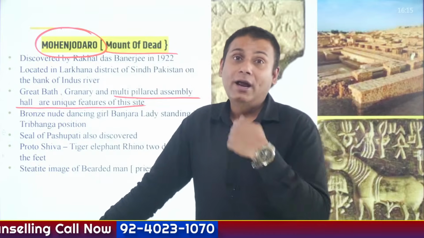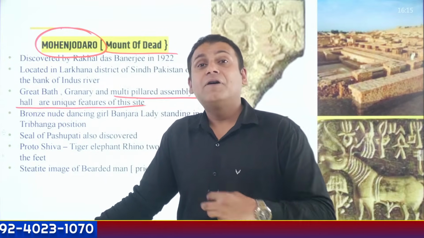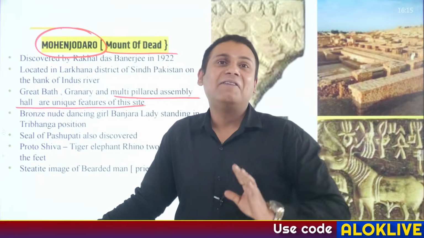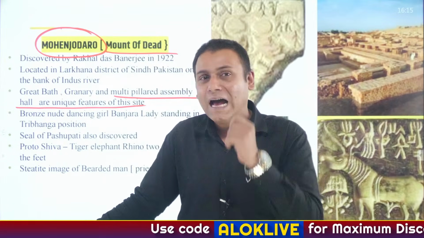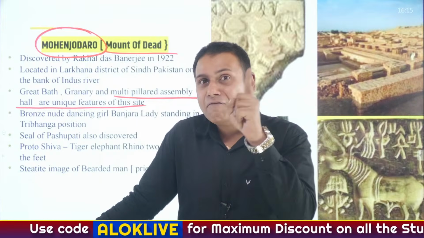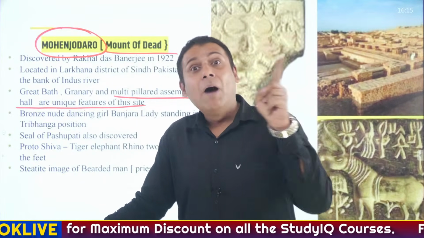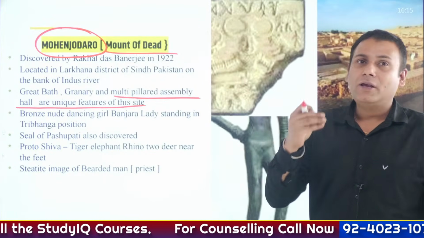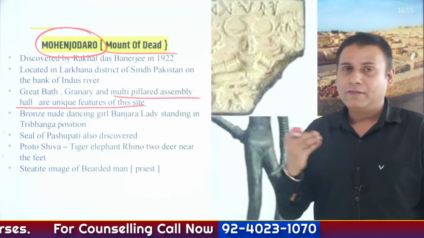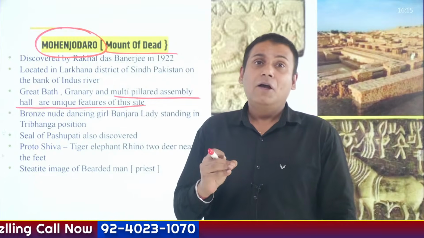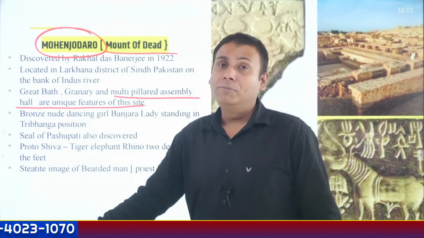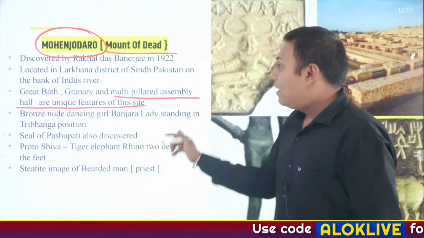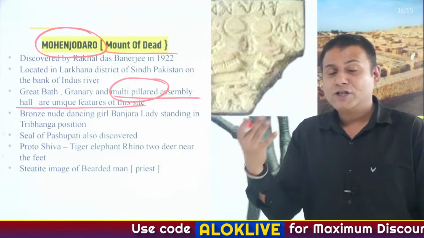I'll give you an additional factual information. For the first time, the evidence of idol worship comes from, many of you will answer, Vedic civilization. My friends, the answer is that for the first time, the evidence of idol worship comes from the Mahayana form of Buddhism. Day after tomorrow, we are going to study the key concepts of Buddhism. There we'll study everything. So precisely speaking, from the Mahayana form of Buddhism, one can observe the evidence of idol worship for the first time. So a multi-pillared assembly hall has been found, which might be a meeting place for a nearby village assembly.